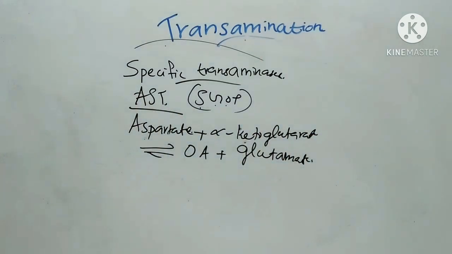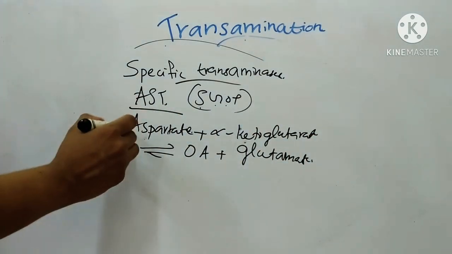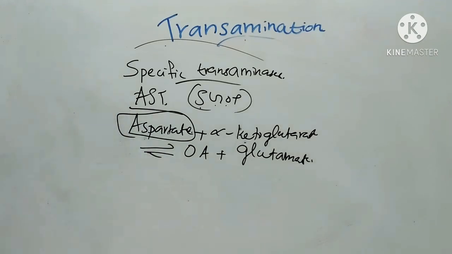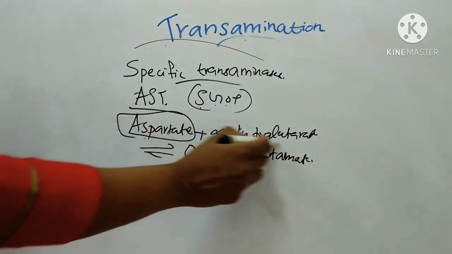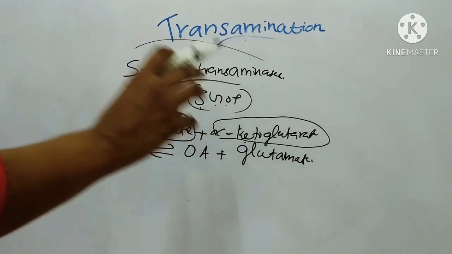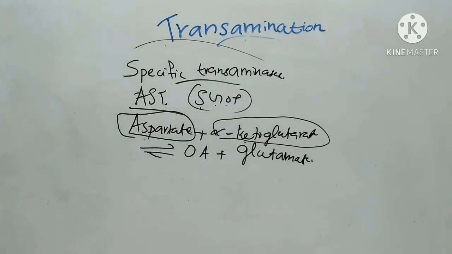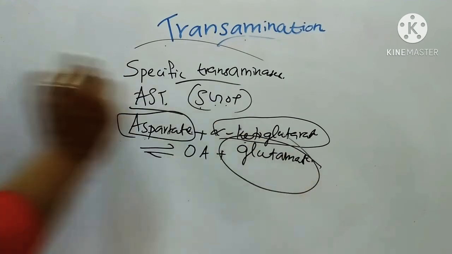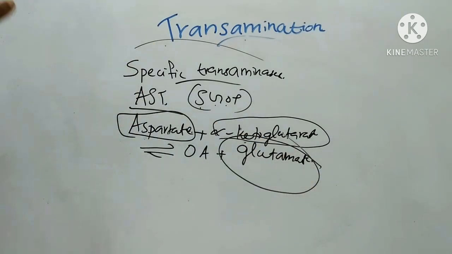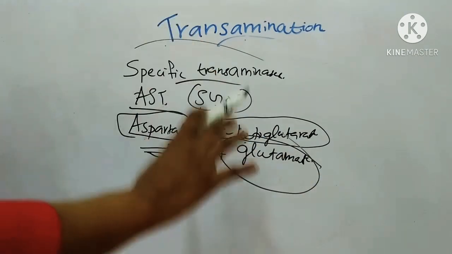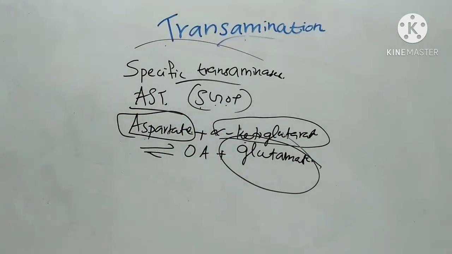In this reaction, aspartic acid is the donor amino acid and alpha keto glutarate is the recipient keto acid. The new amino acid formed is always glutamate, that is AST.